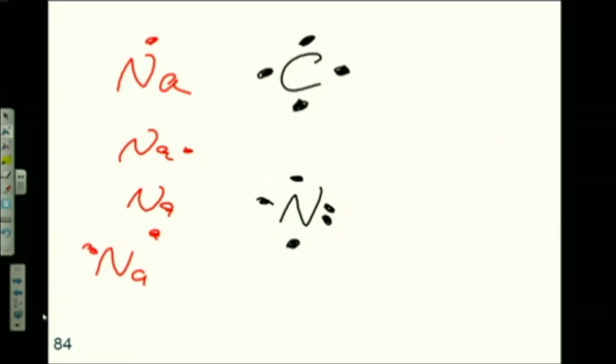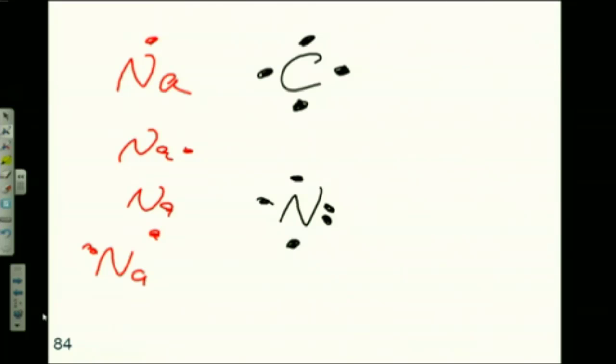Well, look at nitrogen versus carbon. It has a pair on one side, doesn't it? What do you think that implies? Electrons like to be paired up. Okay?